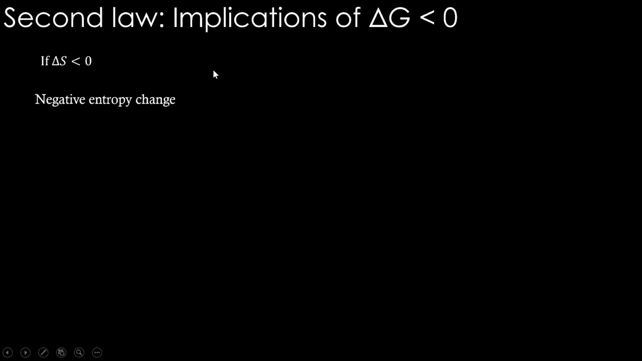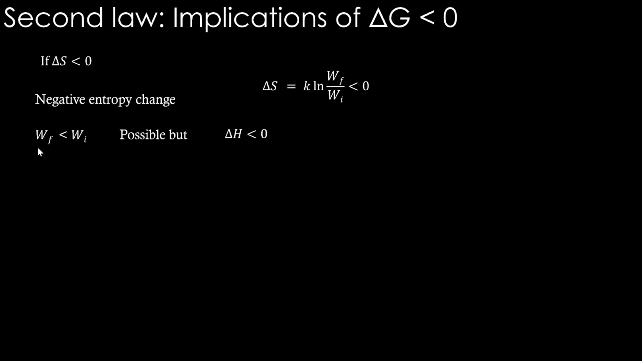So when we say delta S is less than 0, it means we are talking about negative entropy change. That means delta S according to this Boltzmann formula, natural log of Wf by Wi, is less than 0. That means Wf is less than Wi. The final state has less number of microstates compared to the initial state. So this can be possible in nature in the system, but delta H in that case should be negative.